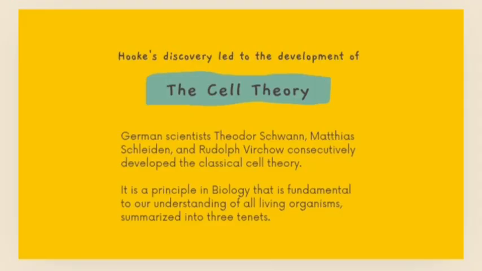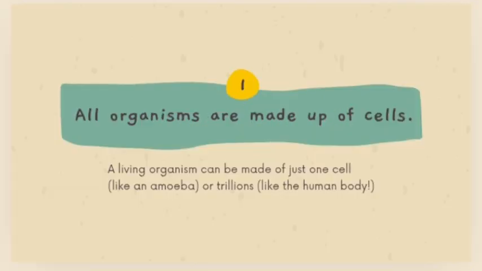Hooke's discovery led to the development of cell theory. German scientists Theodor Schwann, Matthias Schleiden and Rudolf Virchow consequently discovered the classical cell theory. It is a principle in biology that is fundamental to our understanding of all living organisms, summarized into three tenets. Cell theory was given by Matthias Schleiden and Theodor Schwann, and Rudolf Virchow was the scientist who observed living cells.